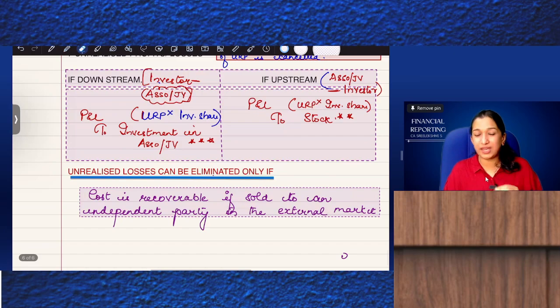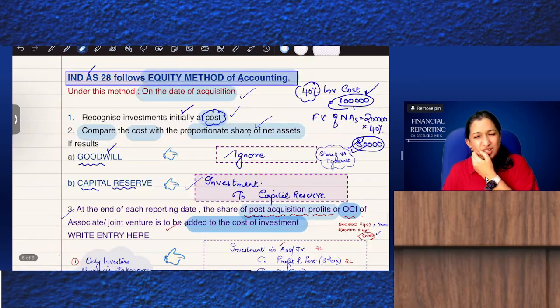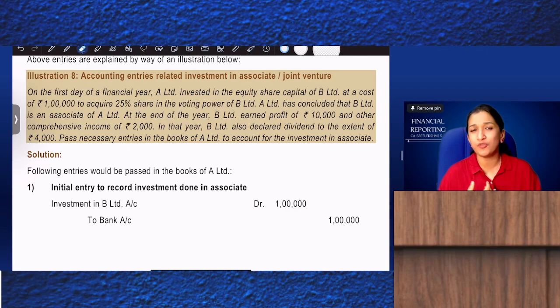So let's try a few questions from the study material. On the first day of a financial year, A Limited invested in the equity share capital of B Limited at a cost of 1 lakh to acquire 25% of shares in the voting power of B Limited. So what will be the journal entry? Investment to bank 1 lakh.